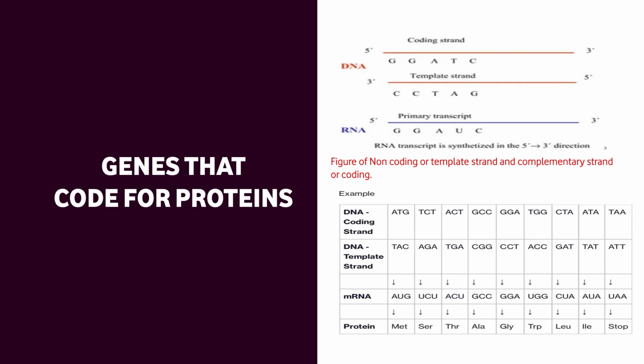Let's see genes that code for proteins. In order for genetic information in the DNA to be used, it must first be transcribed to form an RNA molecule. The RNA product of a gene that codes for a protein is messenger RNA.